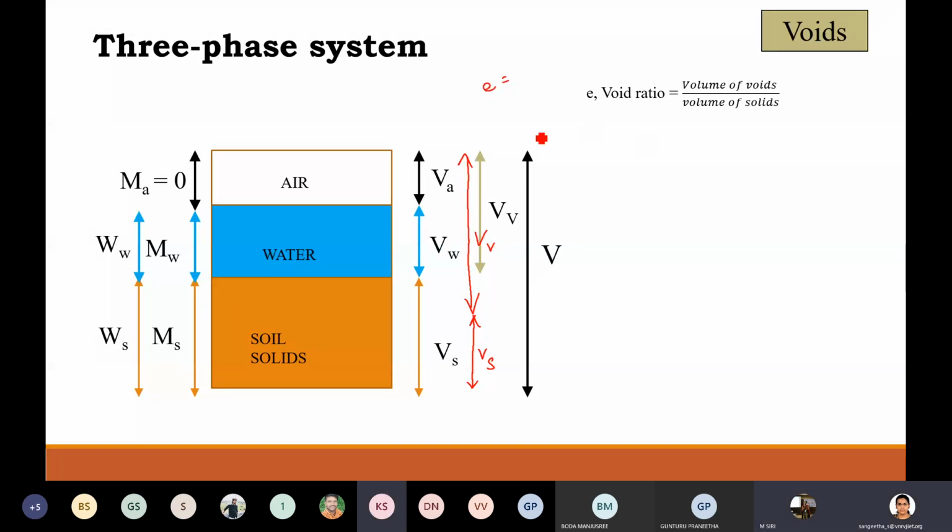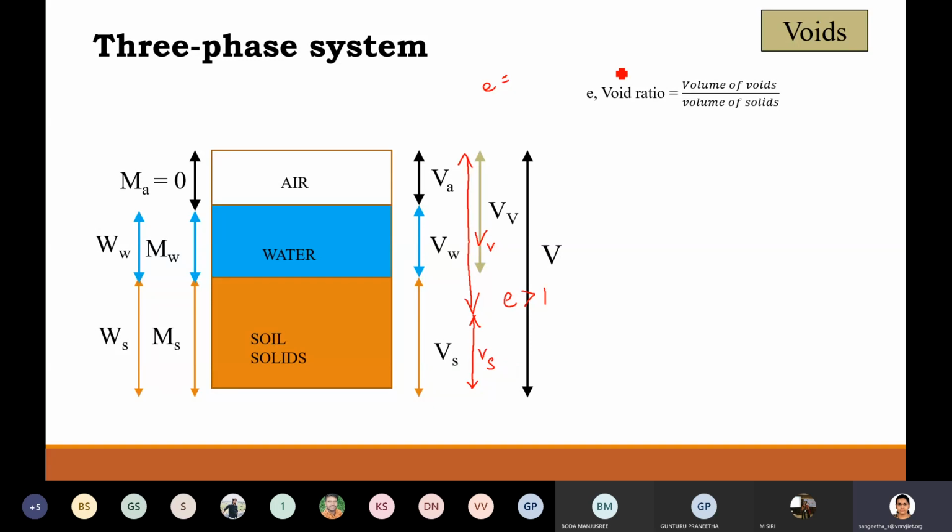Very good, Sachin. So in that scenario, your e will be greater than 1. When volume of voids is very high compared to volume of solids, the void ratio can be greater than 1.